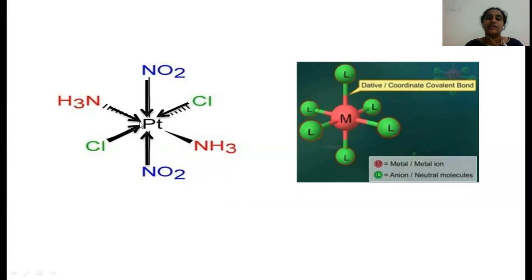If you see this complex, here platinum is the metal, whereas all the ligands are donating one pair of electrons to the metal. Because all are monodentate ligands, they are able to donate only one pair of electrons and make this bond. This bond is called a coordinate covalent bond. The representation of this bond is the coordinate covalent bond present between ligand and metal.